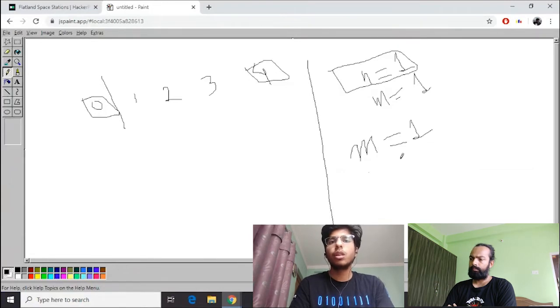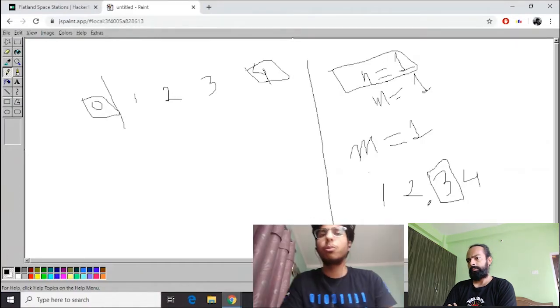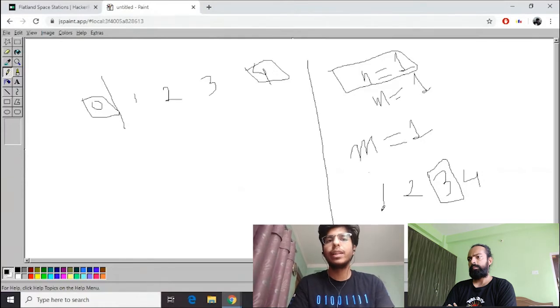So if m is equal to 1, for example, in 1 2 3 4, let's say the station is at 3. We can see clearly that there are only two operations we have to do. We have to find the distance from the first city to 3 and the distance from the last city to 3.